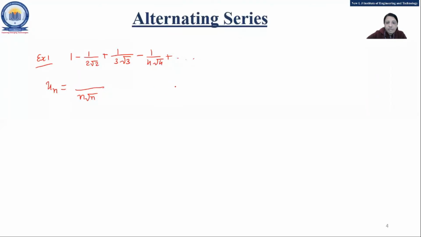See, this is very important. If I write minus 1 raised to n upon n root n, then take the value of n equal to 1. What do we get? Minus 1 upon 1 root 1. If you take n equal to 2, at that time you will get plus 1 upon 2 root 2. So it is the reverse of this. So we can't write minus 1 raised to n. We can't go for that.